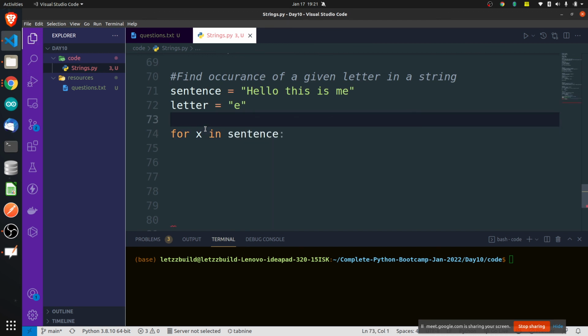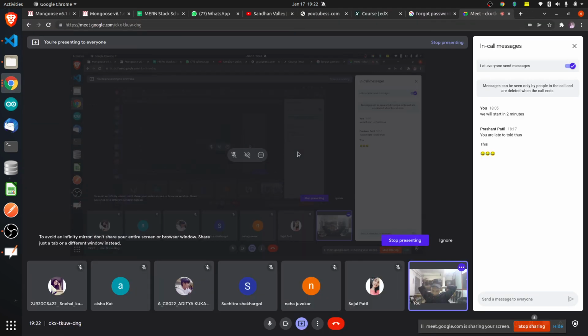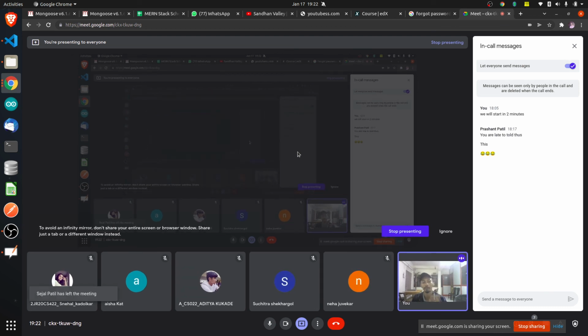For X in sentence. Okay, after this what? Come on. For X in sentence, you told and I wrote it, but I think there is no requirement of for X in sentence. Why do I want to iterate over every letter? Right now I don't want to iterate over every letter, because I am not finding the occurrences of all the letters. If I wanted to find the occurrences of all the letters, then I would have to iterate over every letter and check whether this has occurred or not, this has occurred or not. I don't want to find the occurrences of all letters. I want to find only the occurrence of one letter.